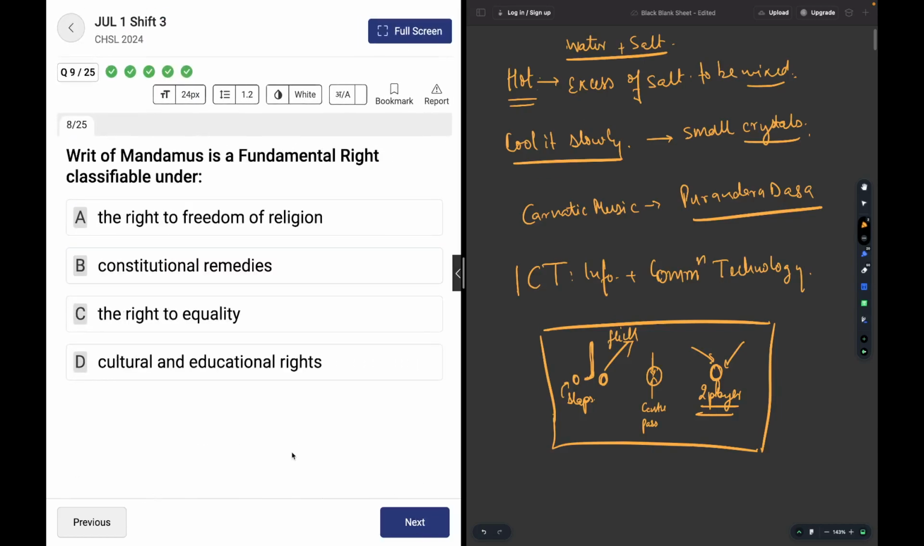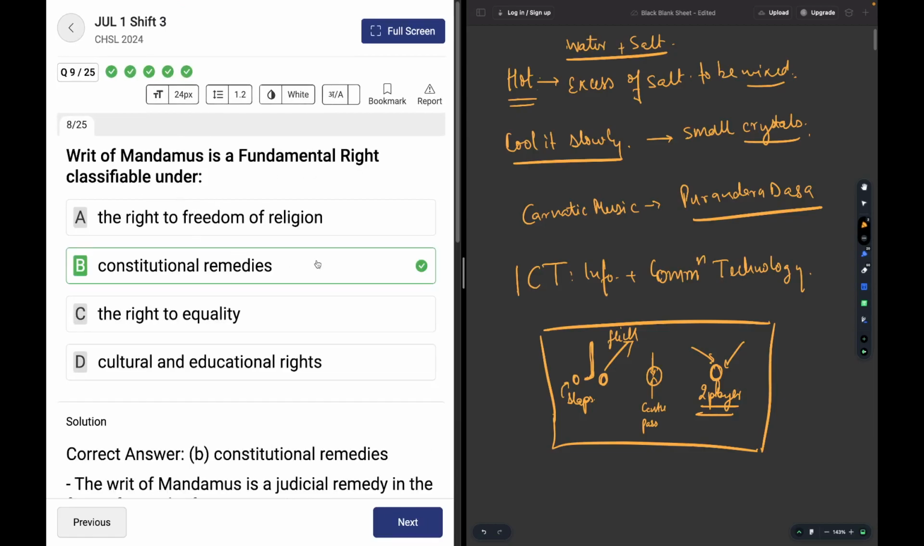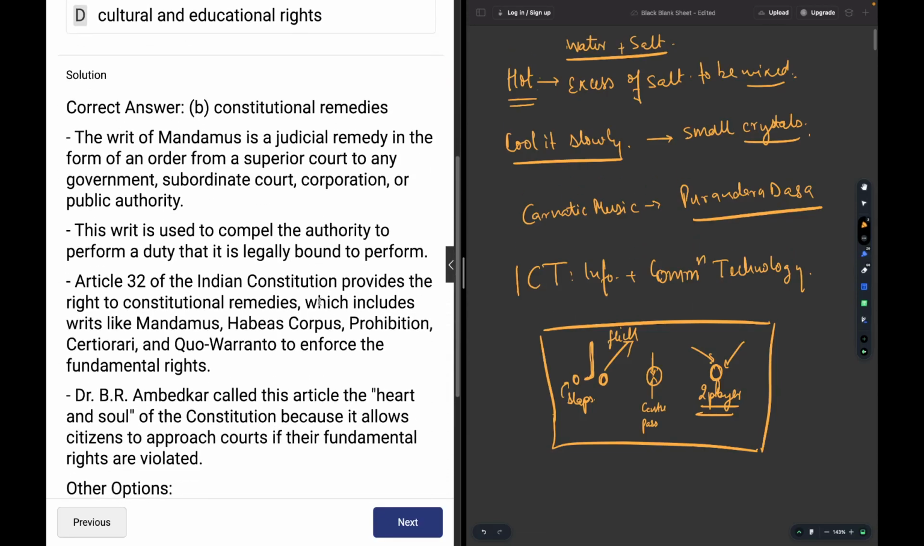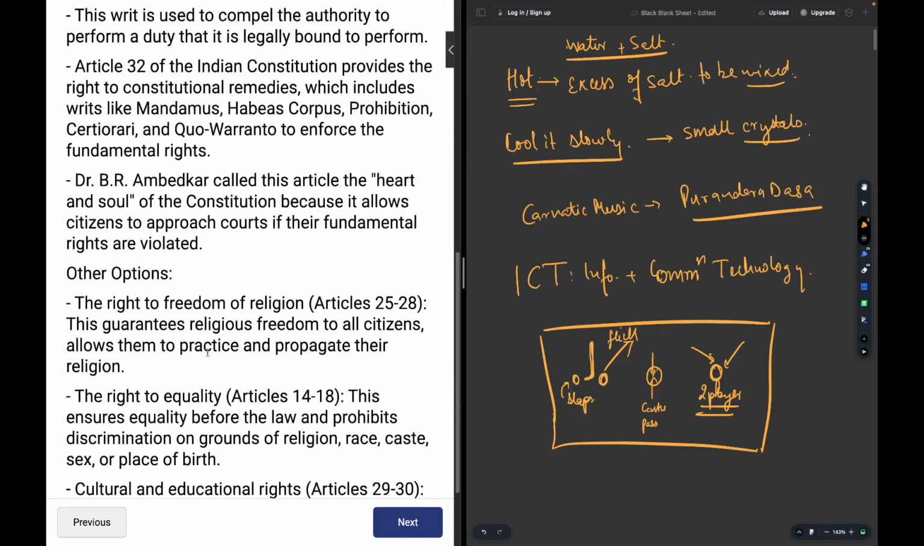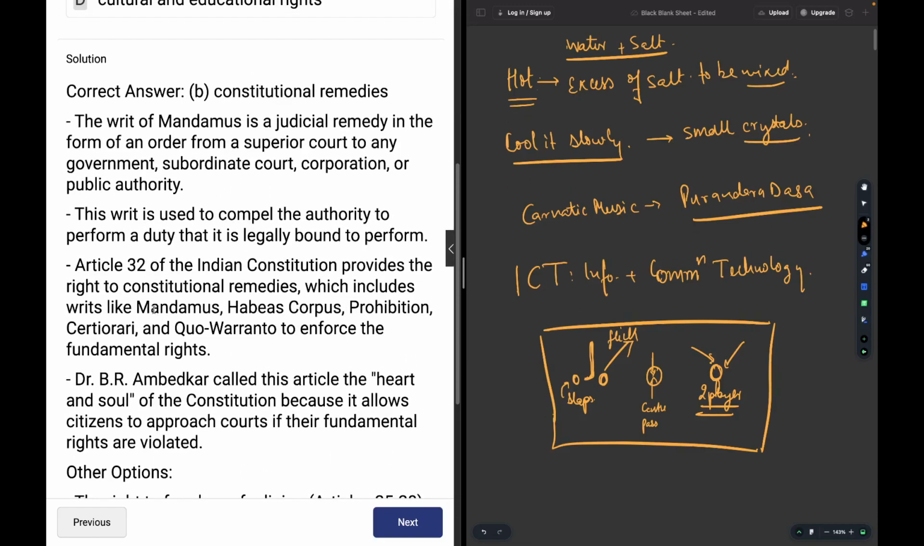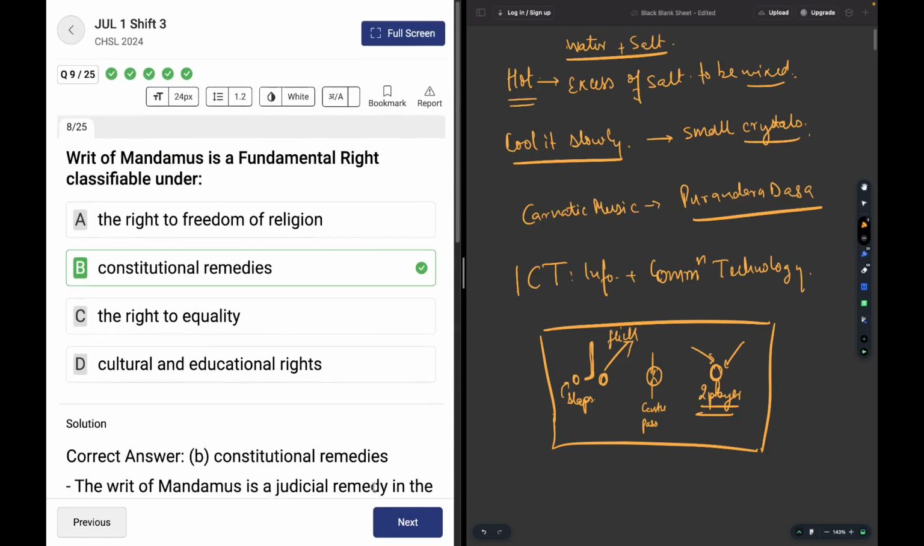Moving on. Writ of mandamus is a fundamental right classifiable under constitutional remedies. All the writs are mentioned under the right to constitutional remedies, and they are part of Article 32 of the Constitution. The clarity I'd like to give you is that there are five writs possible according to Article 32 of the Constitution of India. They are mandamus, habeas corpus, prohibition, certiorari, and quo warranto. I'll be discussing them in the upcoming questions.